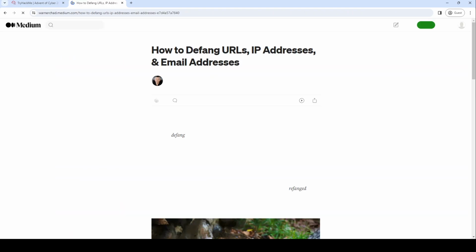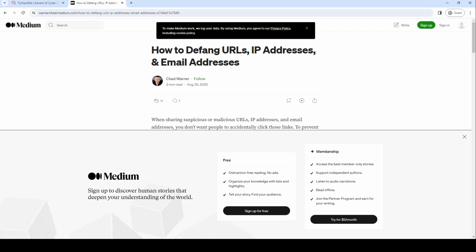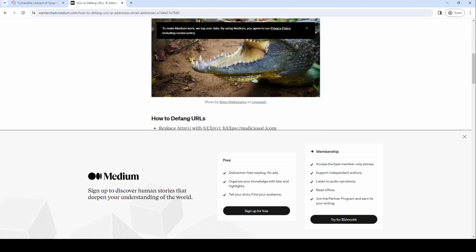Let's see if this Medium article, I hate having to go to Medium, but let's see if this Medium article has an example. hxxp, it does, okay. So what does it do? How to defang URLs. Replace HTTP with hxxp. Okay. Yeah. Replace SFTP with SFXP. Okay. Surround the period before the TLD with brackets and optionally all periods. Yeah, I've done that. What else?